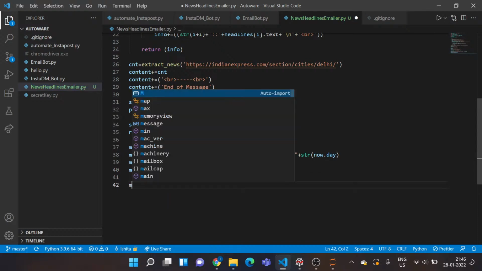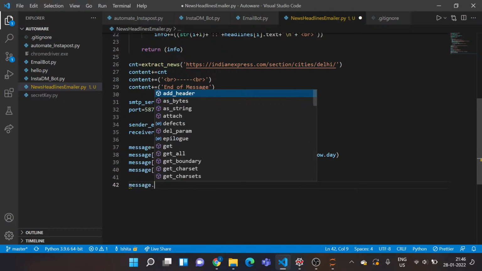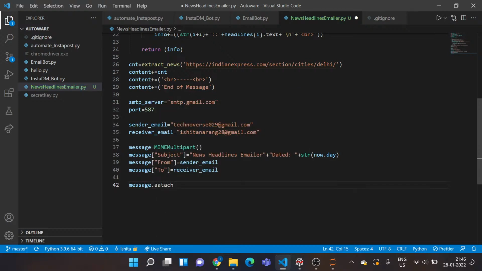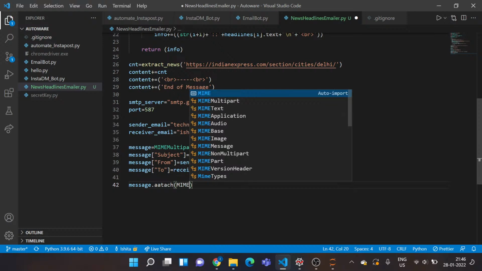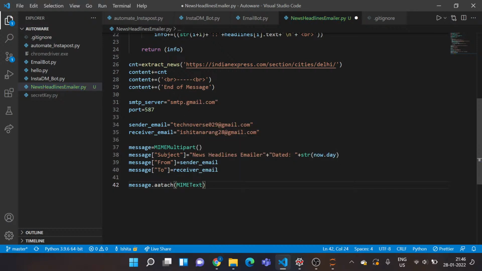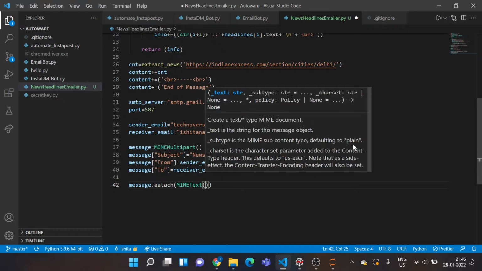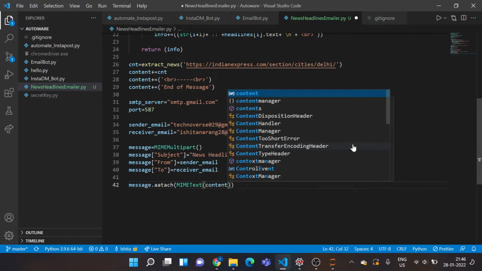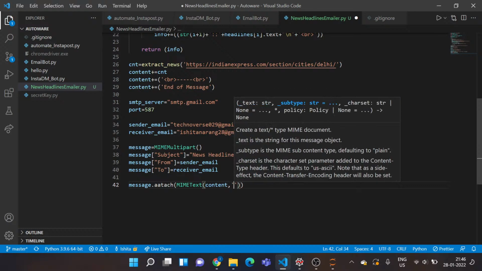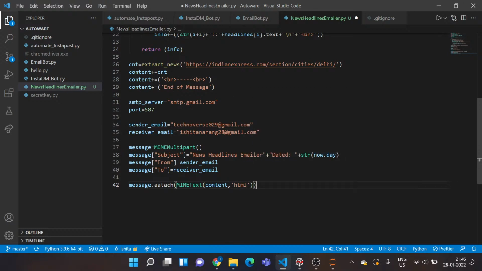Now I want to attach all of this to my message. So I'll say message.attach MIMEText. Now I'm formatting text, so I'll call this MIMEText. Two parameters again: one being your content that's here, and the other being that I want to tell my Python that this is HTML and read it in that way and format it accordingly.